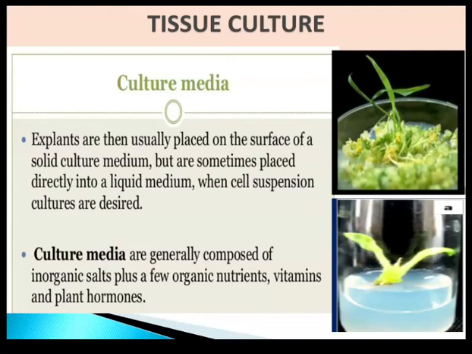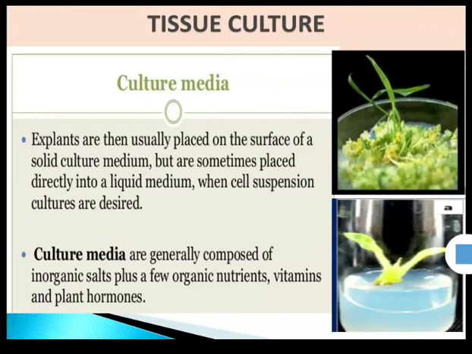Now, culture media. The explants are usually placed on the surface of a solid culture medium. It is called a callus culture. If the culture medium is in liquid form, it is called a suspension culture.